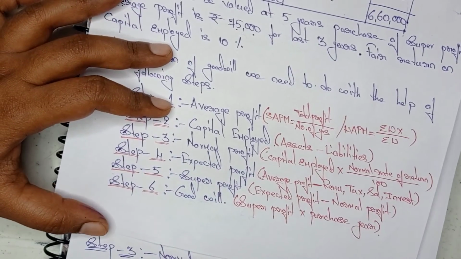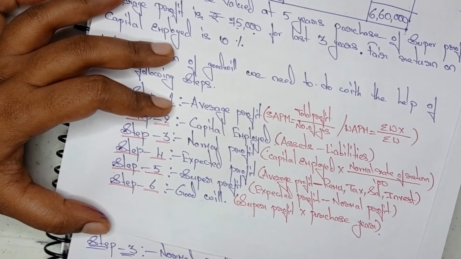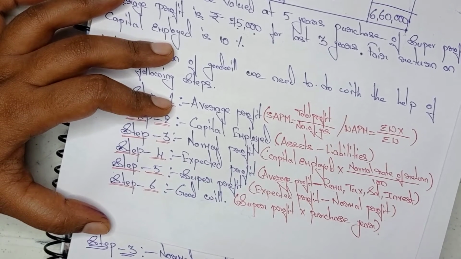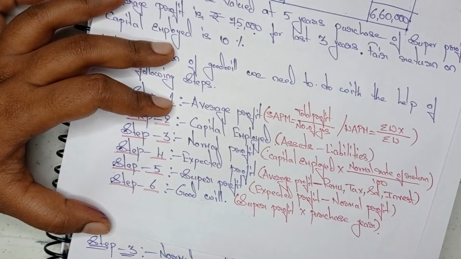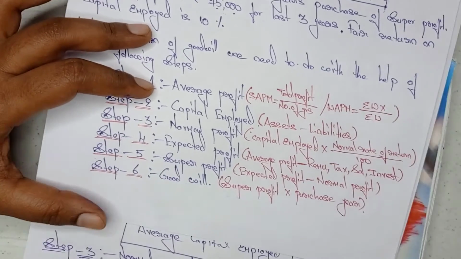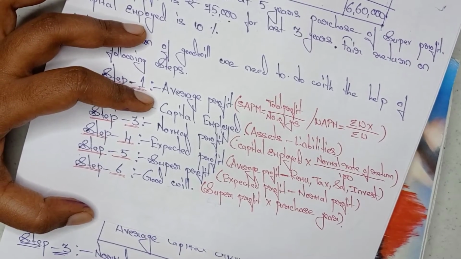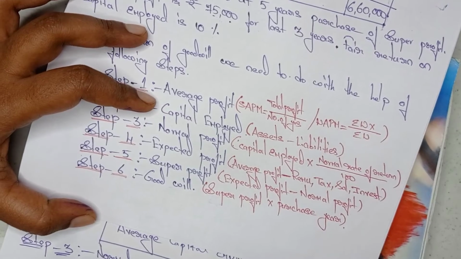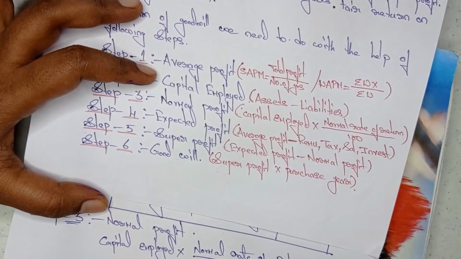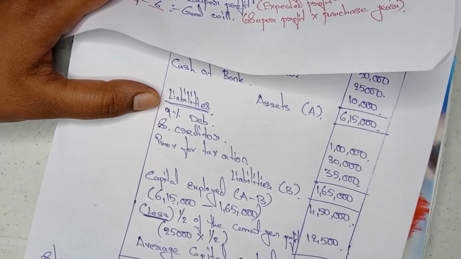So the same formula I am writing here: capital employed into normal rate of return. Sometimes in the question they will give NRR. NRR is nothing but normal rate of return, divided by 100. So here, how much answer did we get for capital employed?